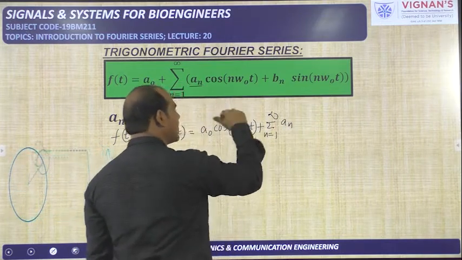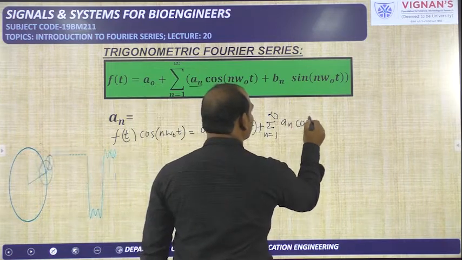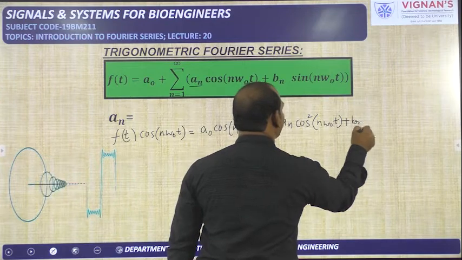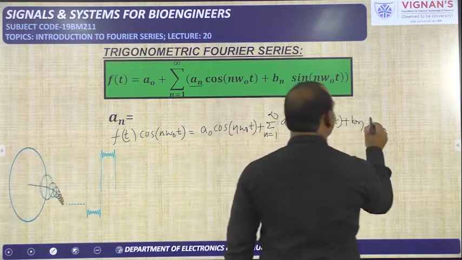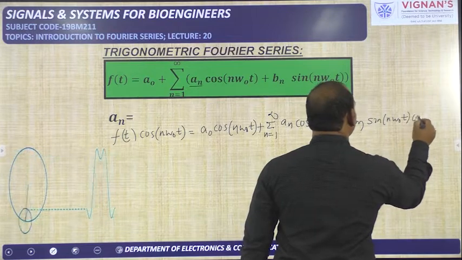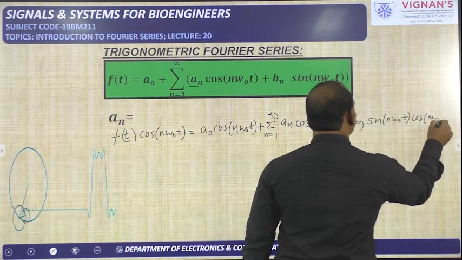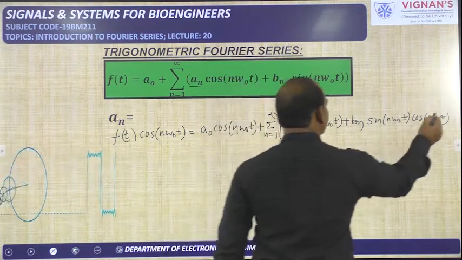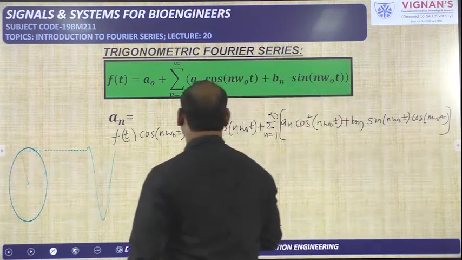Already cos is there, again we are multiplying with cos, that will become cos square n omega naught t, plus bn. Sin n omega naught t is there, and we are multiplying it with cos n omega naught t. Sigma is available for these two terms.